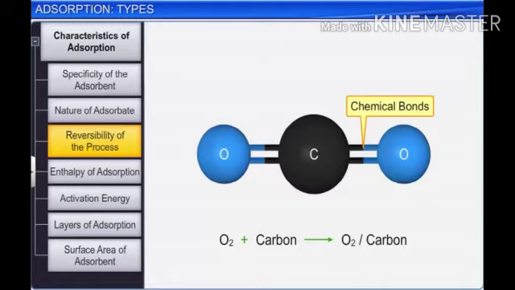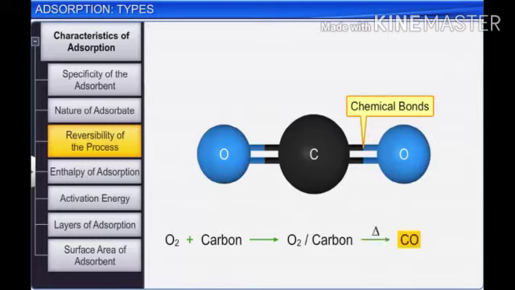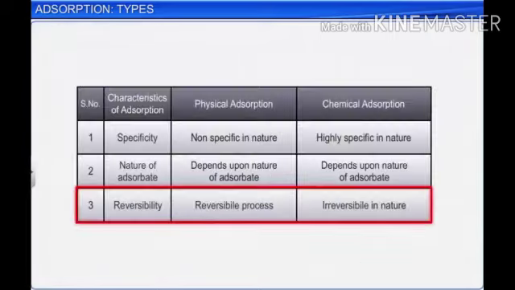So, due to the compound formation, the efforts to free adsorbed gas will release the compound instead of the free gas. Like in this case, oxygen adsorbed on carbon liberates carbon monoxide or carbon dioxide. So, we can say that physical adsorption is reversible in nature, but chemical adsorption is irreversible.